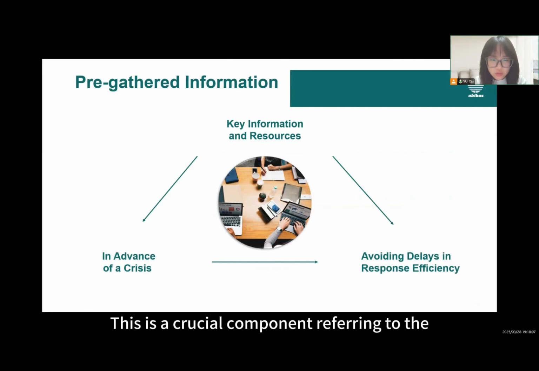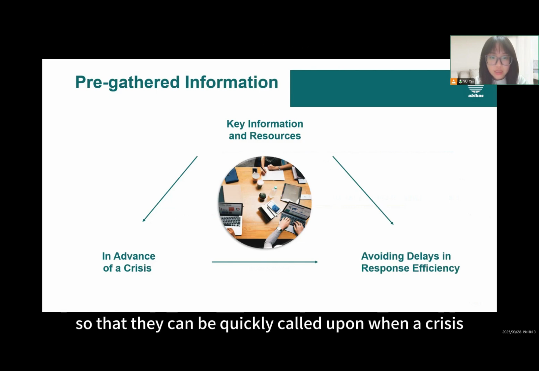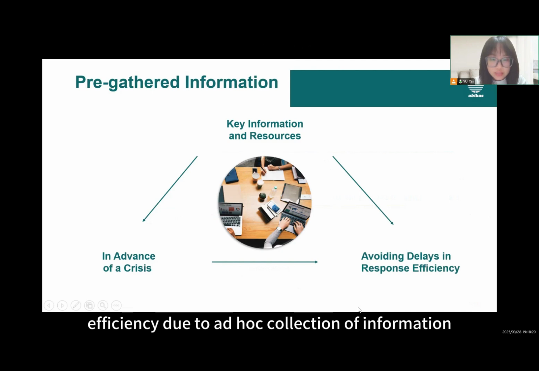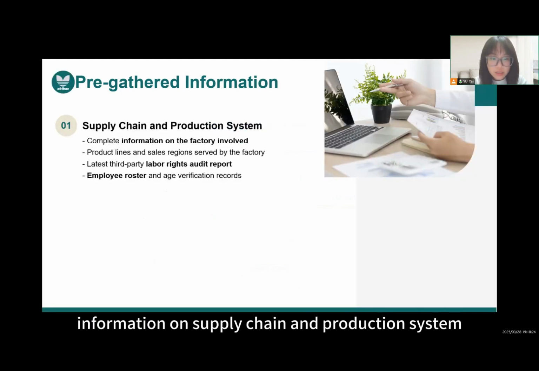This is a crucial component, referring to the key information and resources that are organized in advance of a crisis so that they can be quickly called upon when a crisis breaks out, avoiding delays in response efficiency due to ad hoc collection of information. So the first part is information on supply chain and production system.